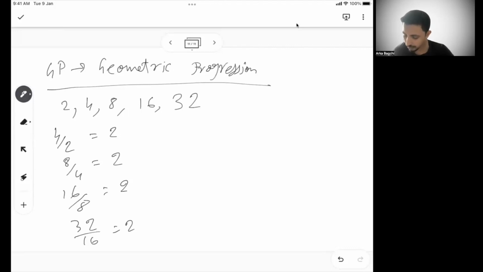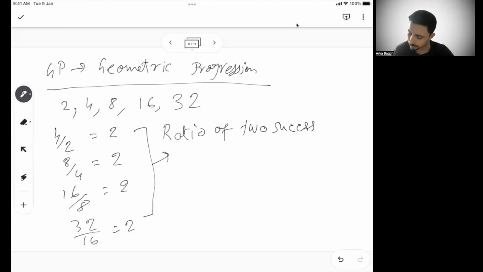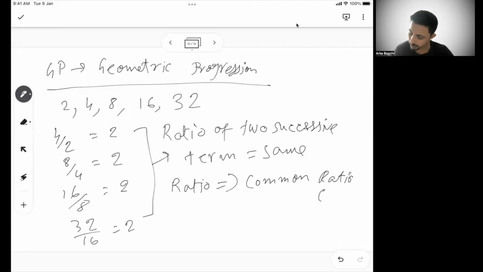So what I say is, the ratio of 2 successive terms is the same. This ratio is also known as the common ratio and commonly denoted as R. Okay, so in AP, we know the differences have to be the same, and in GP, we know the ratio has to be the same. The ratio of 2 successive terms has to be the same.